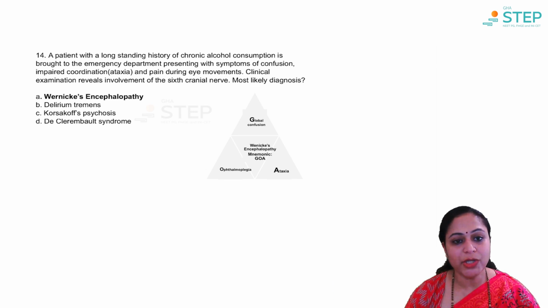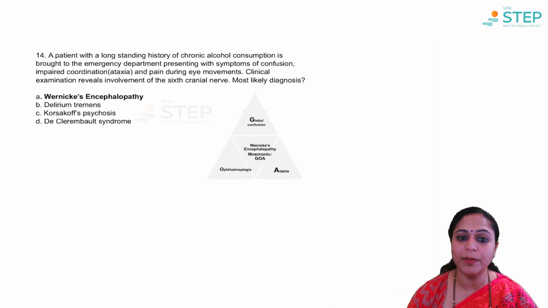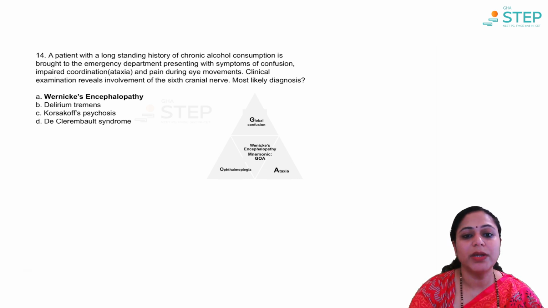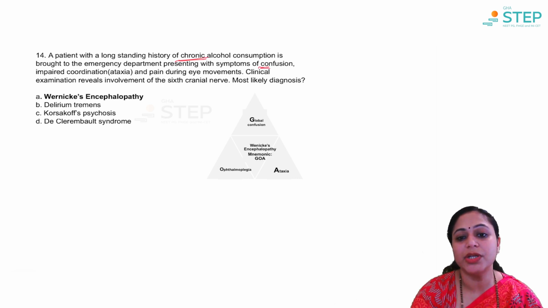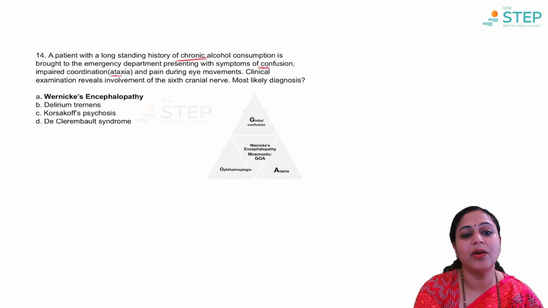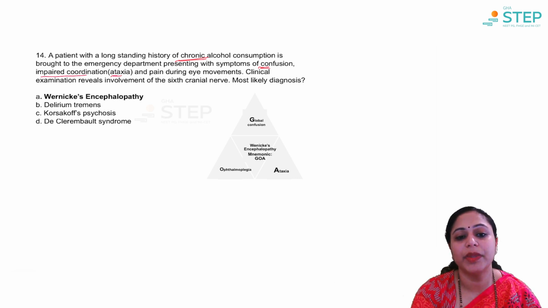Next, a patient with a long-standing history of chronic alcohol consumption is brought to the emergency department presenting with symptoms of confusion, impaired coordination, and pain during eye movements. Clinical examination reveals involvement of the 6th cranial nerve. Most likely diagnosis? Okay, so here we have history of chronic alcohol consumption, and there is confusion now, ataxia or impaired coordination, pain during eye movements.